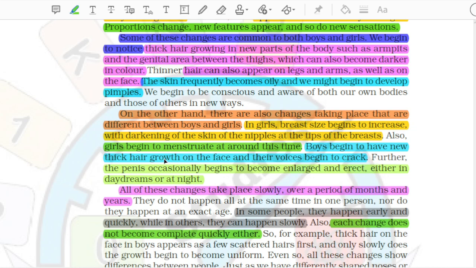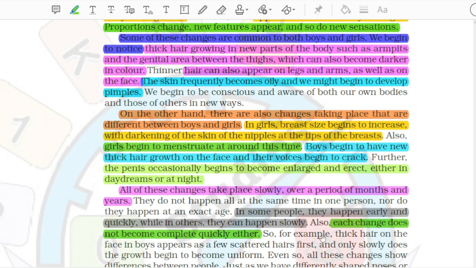Further, the penis occasionally begins to become enlarged and erect, either in daydreams or at night. All of these changes take place slowly, over a period of months and years. They do not happen all at the same time in one person, nor do they happen at an exact age. In some people, they happen early and quickly, while in others, they can happen slowly. Also, each change does not become complete quickly either.